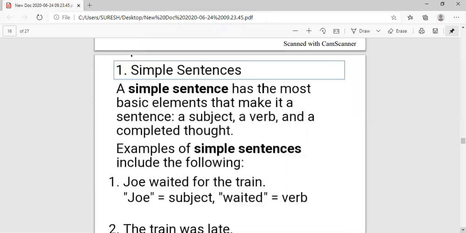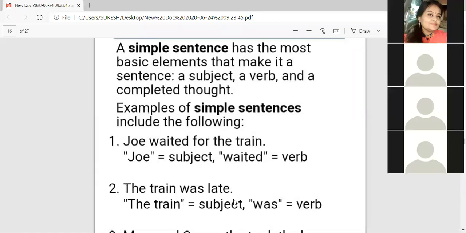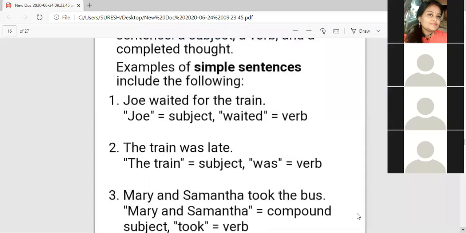अगर सेंटेंस एक ही है, जैसे he waited for the train, that is a simple sentence. If there are two sentences in a single sentence, तो हम ये नहीं बोलेंगे एक सेंटेंस में दो सेंटेंस है, हम बोलेंगे there are two clauses in a single sentence. So these all are simple sentences. अगर यहाँ बोलेंगे कि Mary and Samantha have come here, so is it a compound sentence? No. This is not a compound sentence. This is also a simple sentence.